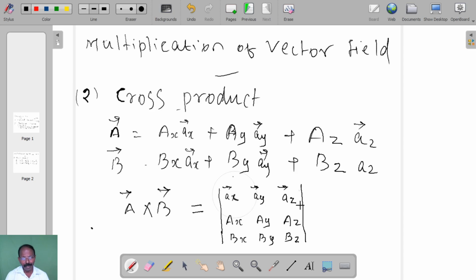And next, to study the electromagnetic field, we should know vector field. Vector field has scalar and vector. In the scalar, any physical quantity is represented which has only magnitude.